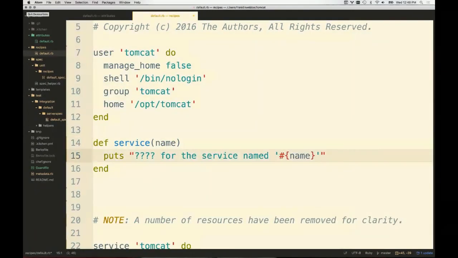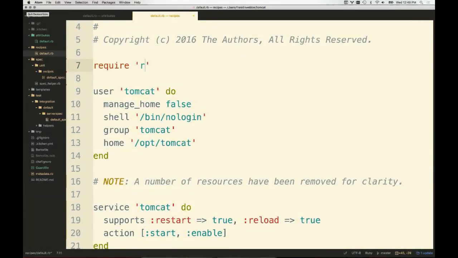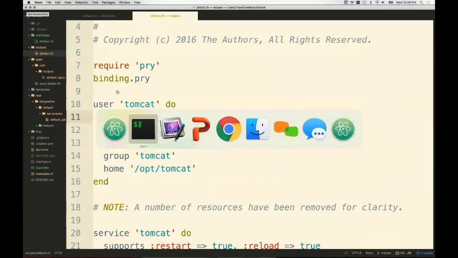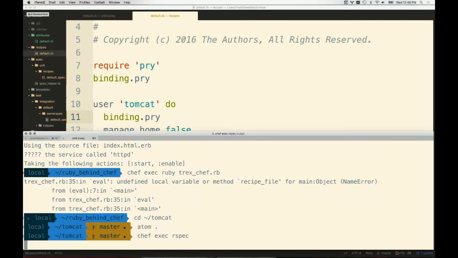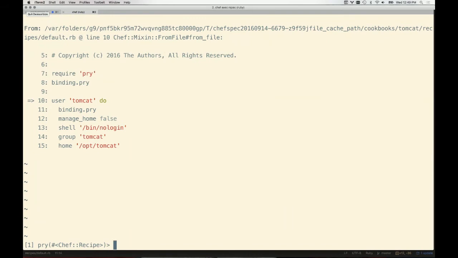So let's just look at this user method right here. I'm going to set up a breakpoint right here, and I'm going to specify require pry, binding.pry, and I want to show you a literal thing about context right now. So I'm going to run chef exec rspec, which is just going to load the code and run the recipe and pause for me in that moment. I don't actually need the test to fail or pass. I just need to show you the context that's present. Okay, so we pause first at this first breakpoint, which is line 8. And it's going to tell us the context we happen to be in when we pause right there. And it's going to tell us that we happen to be in the chef recipe context.